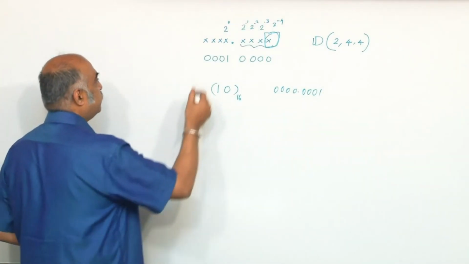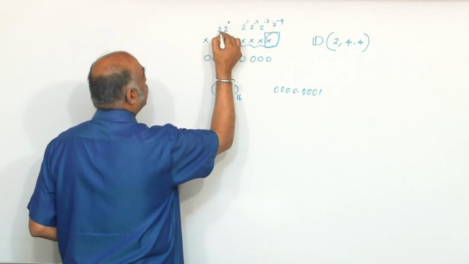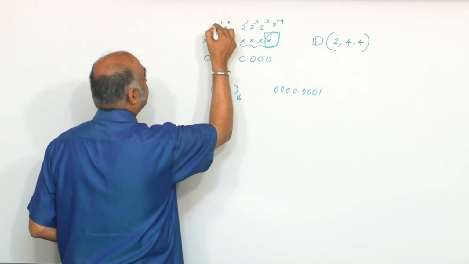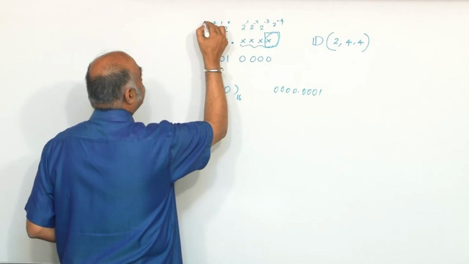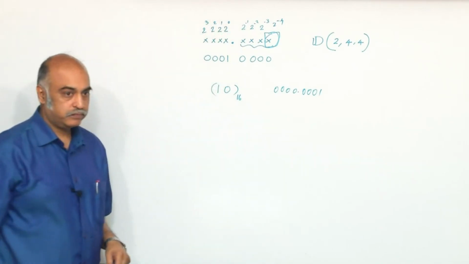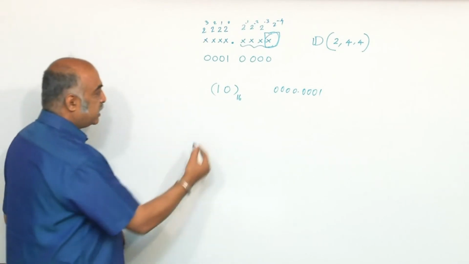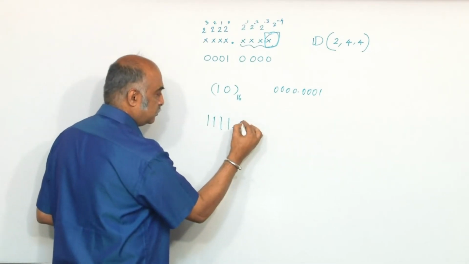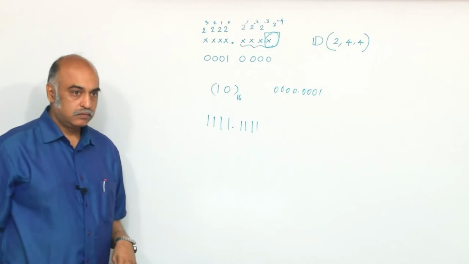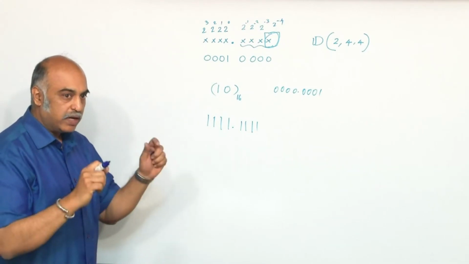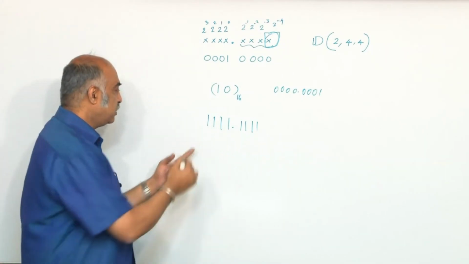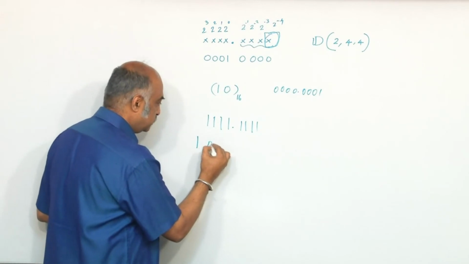What is this? 2 to the power of 1, 2 to the power of 2, 2 to the power of 3. The highest range I would get is, add 1, next step would be 1.